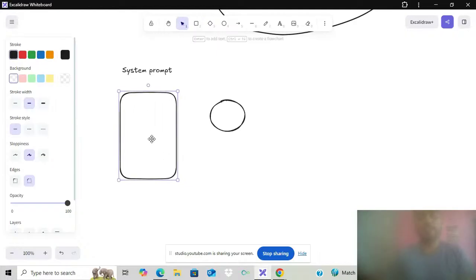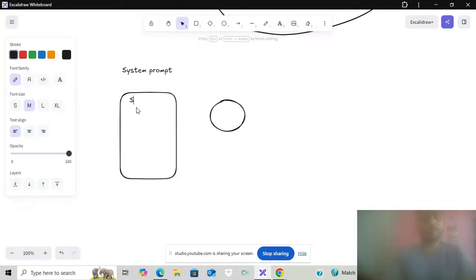This can be a system prompt. For example, we pass: you are an assistant, you are a web search agent. Your job is to find the best resources from the internet, from the web. When we define a role for a particular LLM, it means how it should behave. We change the behavior of the LLM.